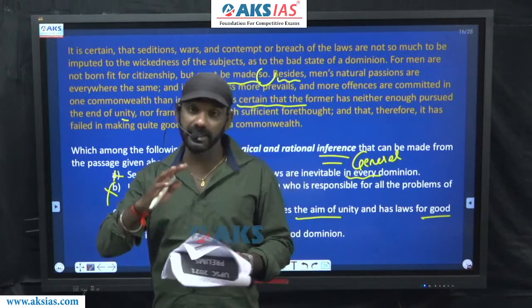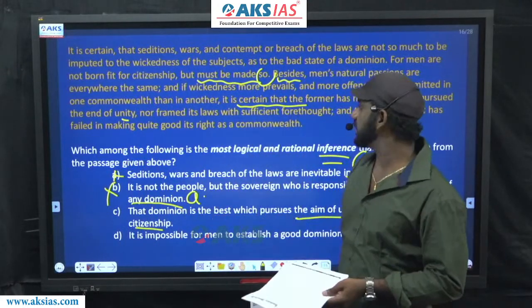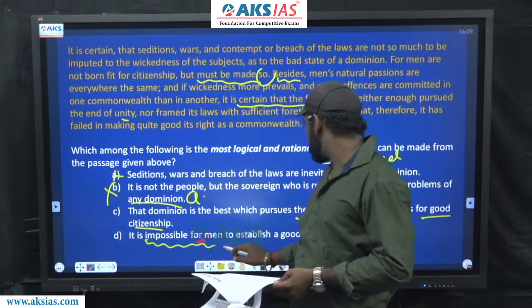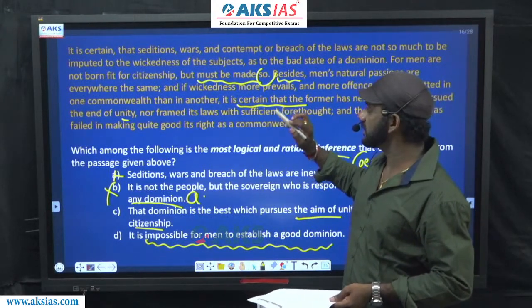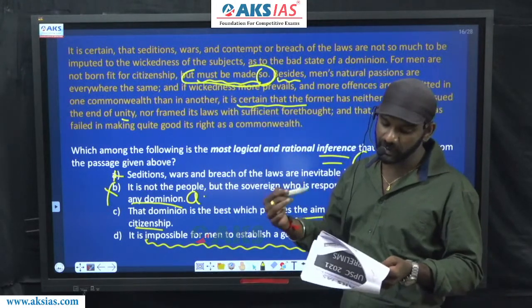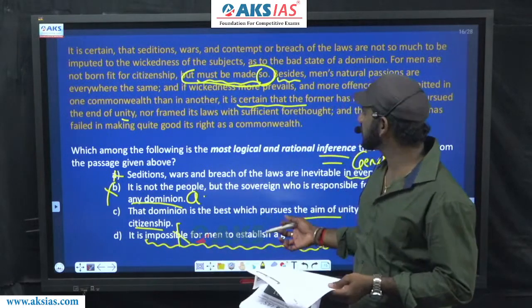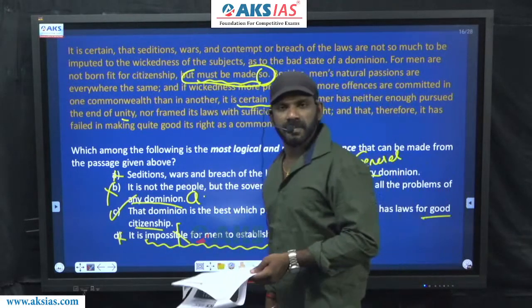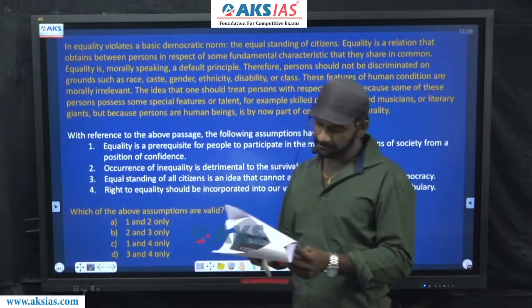Come to D, leave D, don't get stuck with any option. Come to D. It is impossible for men to establish a good dominion. It says, men are not born fit for citizenship, but must be made so. That means they can be made fit for good citizenship. We cannot conclude that it is impossible for men to establish a good dominion. D is eliminated. The answer must be option C. Got it? Come to the next one.